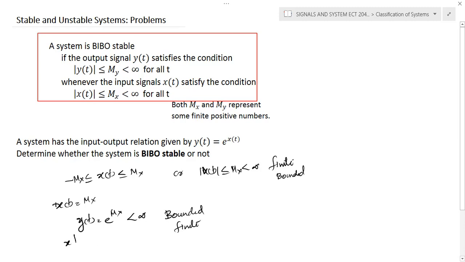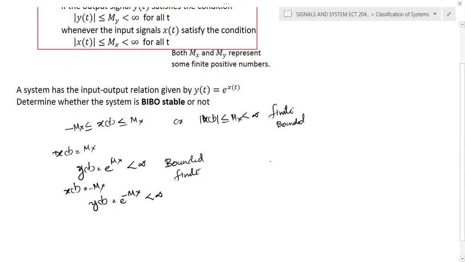Similarly, for x of t is equal to minus mx, you will get y of t is equal to e raised to minus mx. Again, it's less than infinity. For example, if mx is equal to 10, the maximum value will be e raised to 10 and minimum value will be e raised to minus 10. So for all values of t, the amplitude will be something similar to e raised to 10 or e raised to a constant. So there is no importance for t. So we can conclude that the value will be finite for all t and the system is BIBO stable.